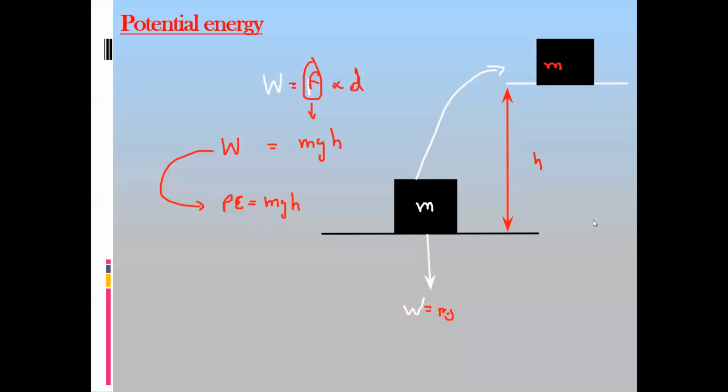Take the screenshot. Sometimes in the exam, they may ask you to find the gravitational potential energy, or they can ask you to calculate the height if you know the potential energy.